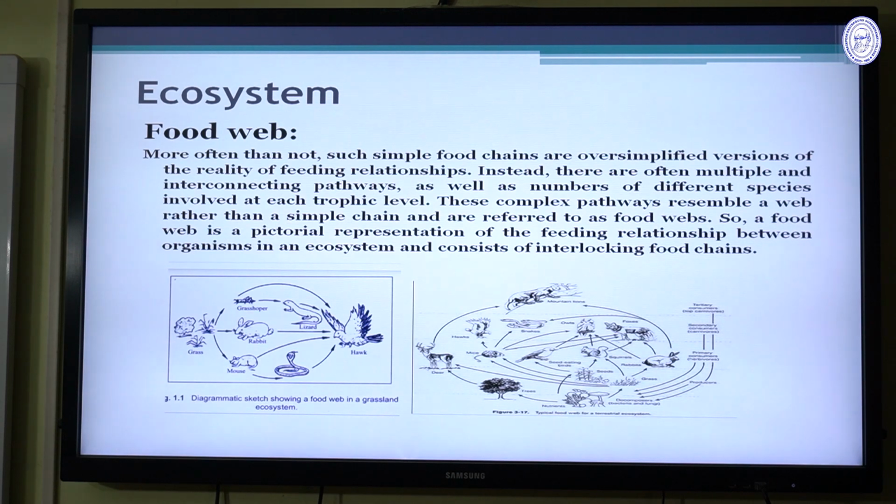This complex pathway resembles a web rather than a simple chain and is referred to as the food web. So, a food web is a pictorial representation of the feeding relationships between the organisms in an ecosystem, and it consists of interlocking food chains. And this is the picture, and it shows the different kinds of food webs found in our ecosystem.